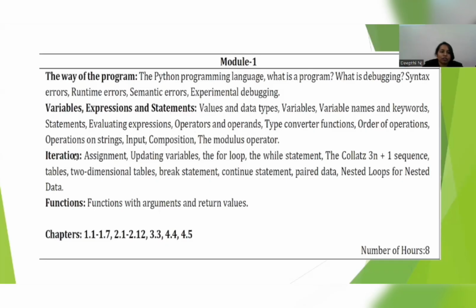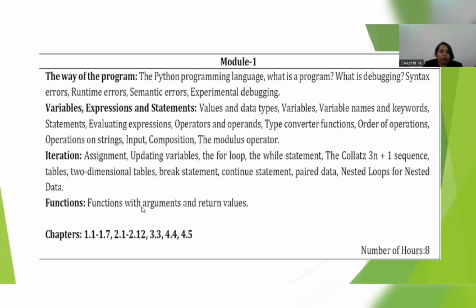Then it comes to the third chapter. The third chapter is iteration. Here we are going to study the looping statements and some conditional statements. Next comes functions.